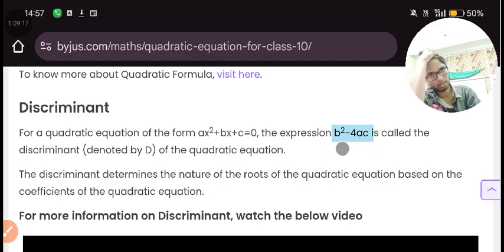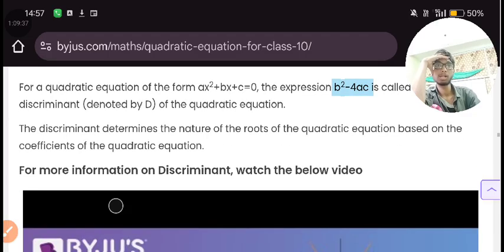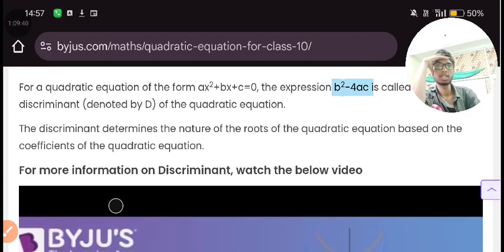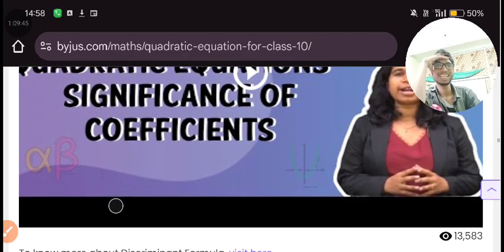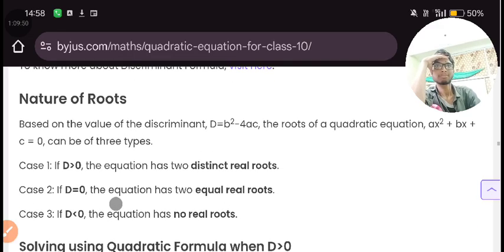After simplifying our expression by this formula, we will get the value of t. If t is equal to 0, it will be something. If t is greater than 0, if t is less than 0, then in this discussion you will get the nature of the roots. The discriminant determines the nature of the roots of the quadratic equation based on its coefficients. Discriminant is equal to nature of roots.